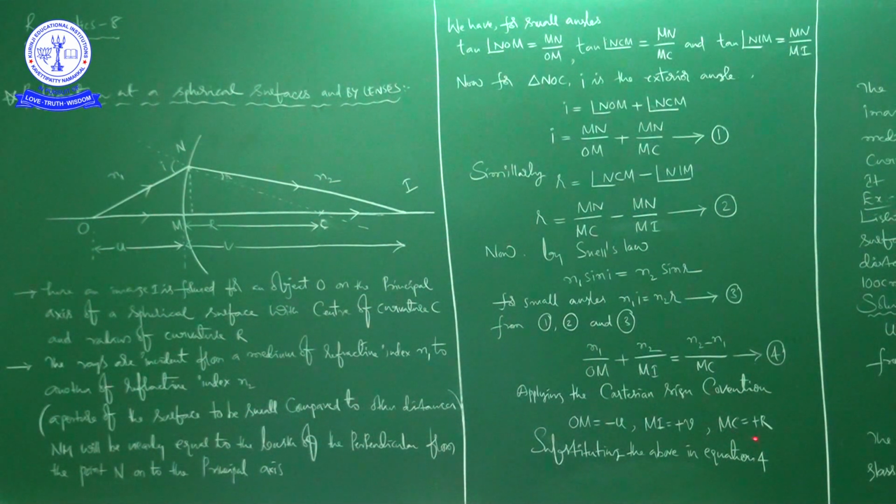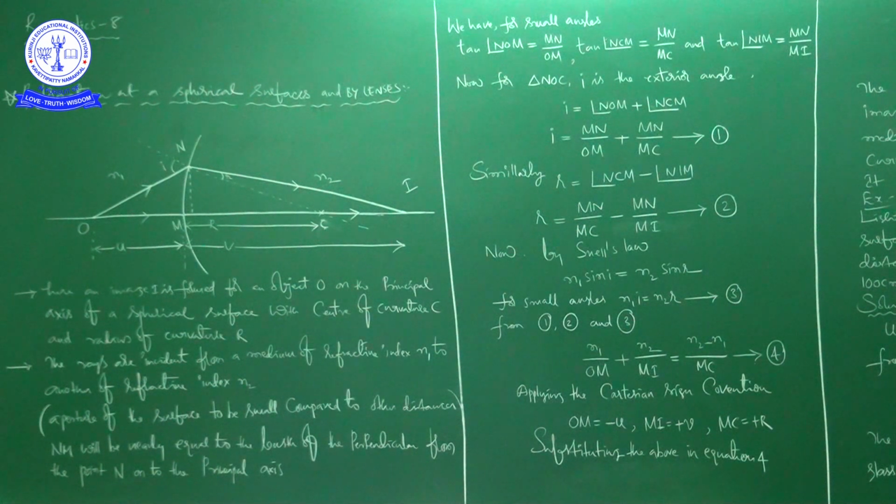So we have to substitute all these things in equation 4. Substituting the above in equation 4 will give you n2 by v minus n1 by u is equal to n2 minus n1 by R. The above equation gives the relation between object and image distance, where u is the object distance and v is the image distance, in terms of the refractive index of the medium and the radius of curvature of the curved spherical surface.